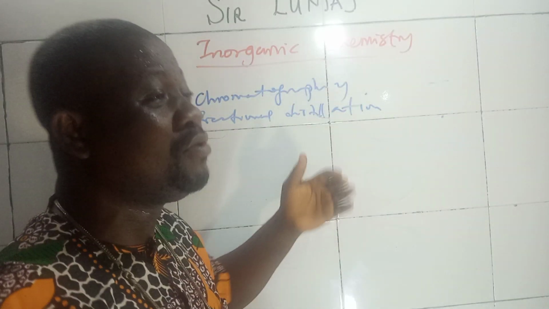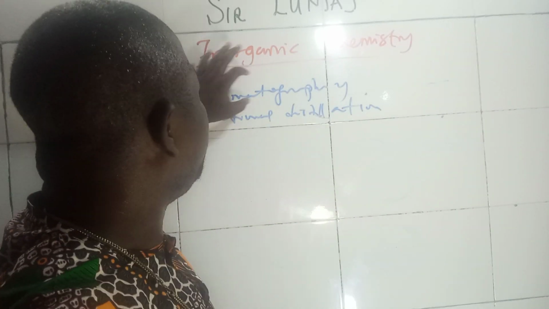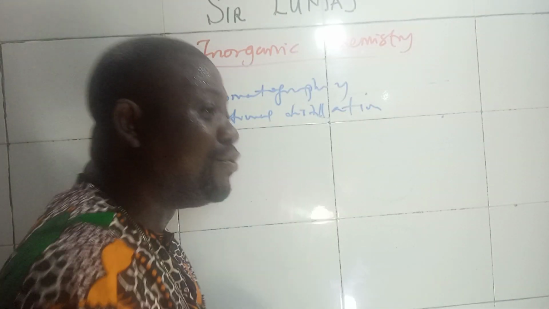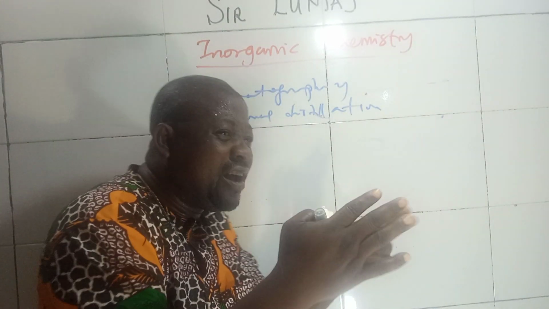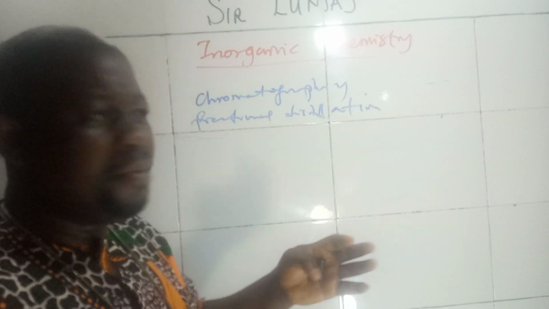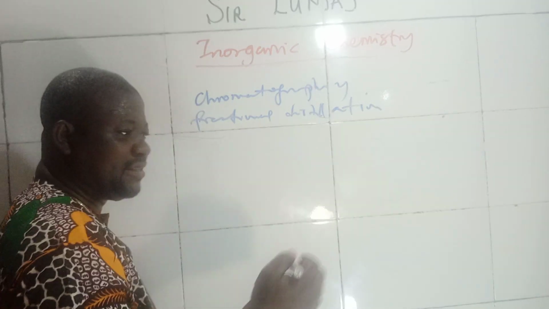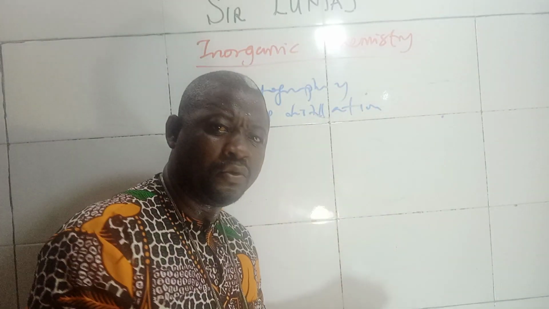Like chromatography, they use it to bring out chlorophyll. The basic technique of chromatography is about the rates at which chemicals that have very close, or maybe even different, boiling points move. You can use either paper chromatography or column chromatography.